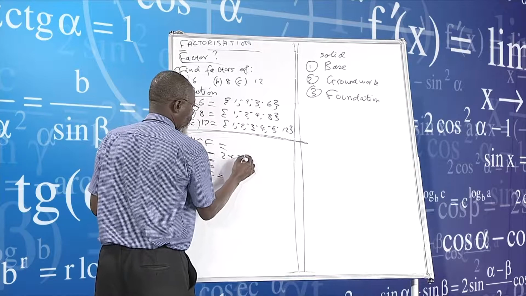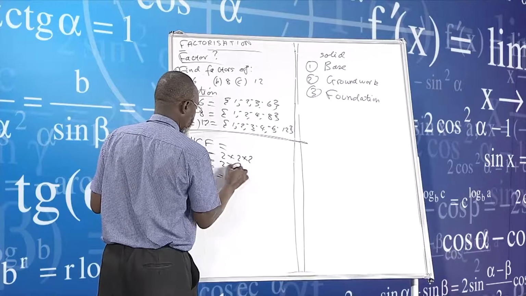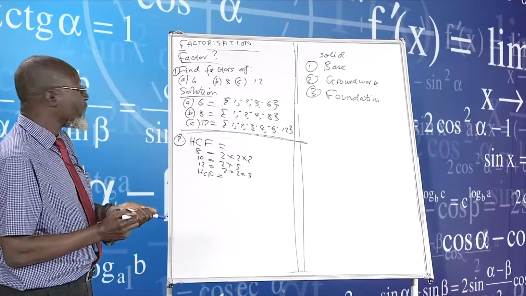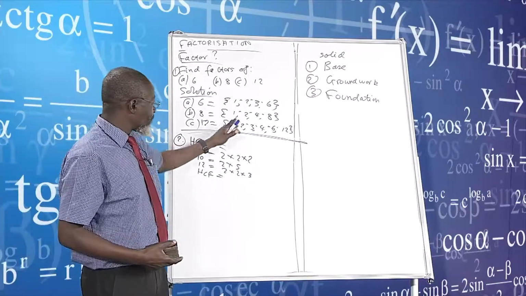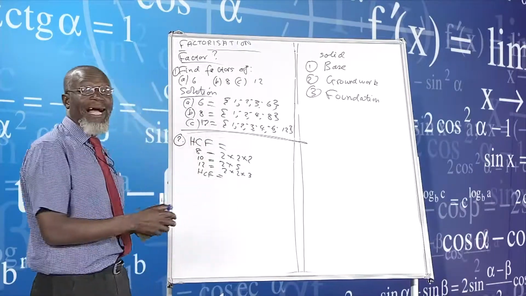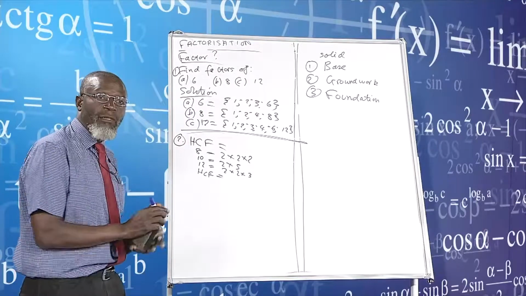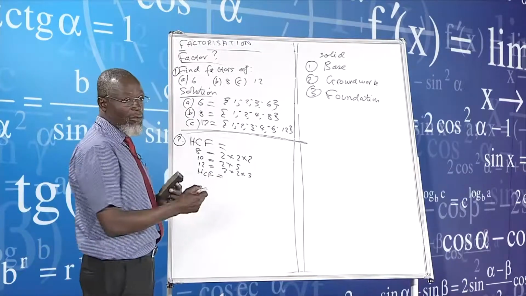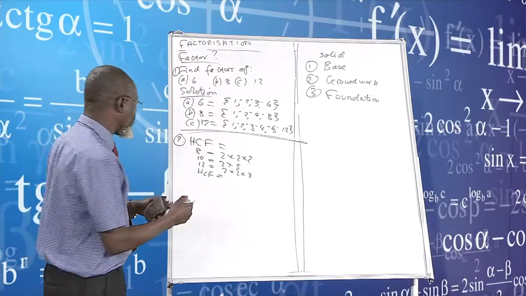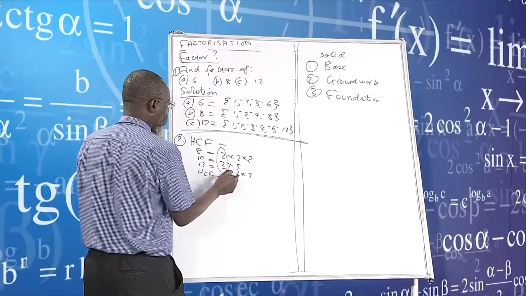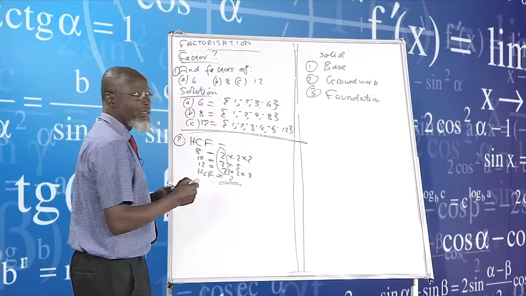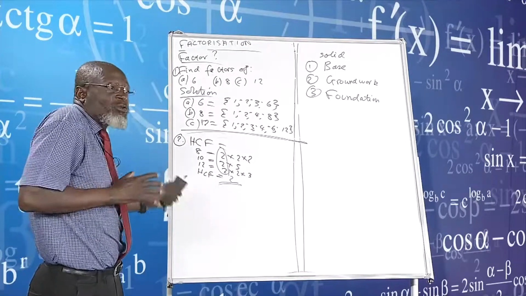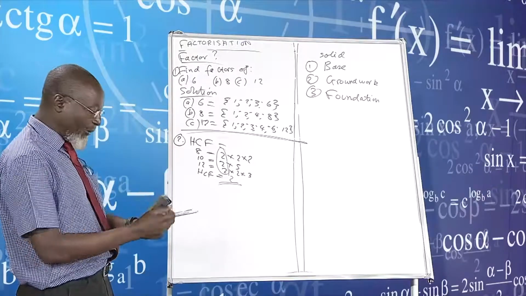So we've got 2 times 2 times 2, and then 2 times 5, and 2 times 2 times 3. This is what we refer to as prime factors. If we ask a question saying, what are the product of prime factors, we are not talking about these ones now. So how do we get the highest common factor? The highest common factor is 2. I'm not interested in this yet. I'm just doing a recap so that at least we can understand where we are going.